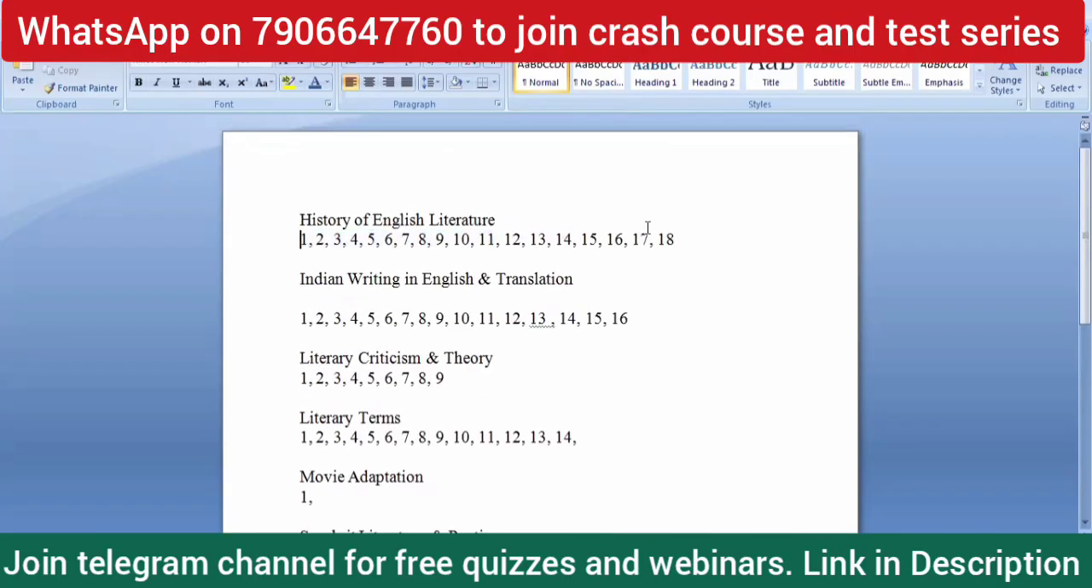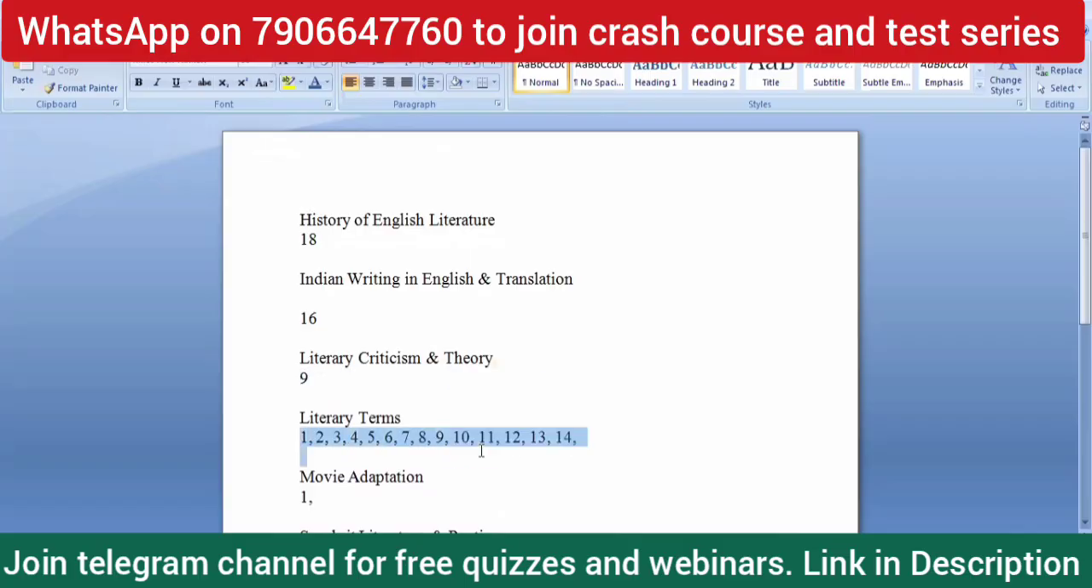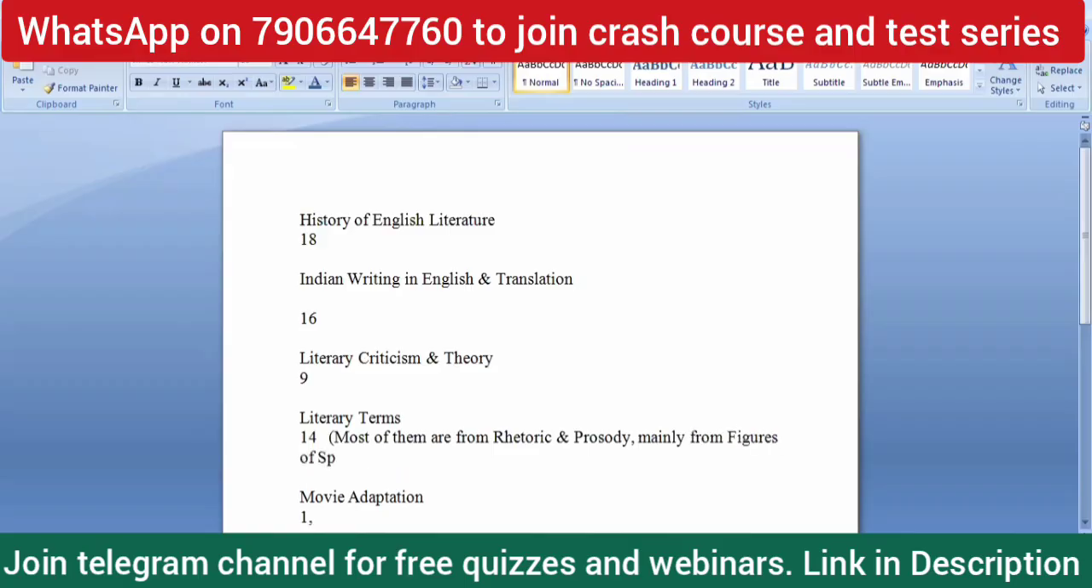From history of English literature, we have 18 direct questions. From Indian writing in English and translation, we have 16 questions. Literary criticism and theory, we have 9 questions. Literary terms, we have 14 questions, and out of the 14, most of them are from rhetoric, prosody, mainly figures of speech, right? Figure of speech. So please remember this.